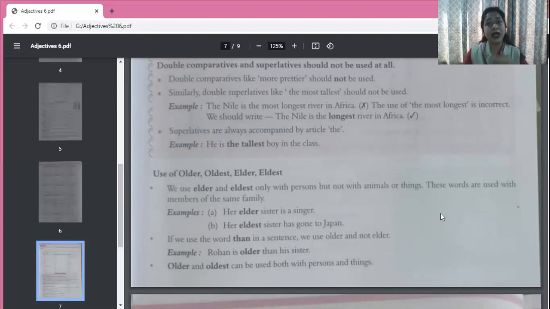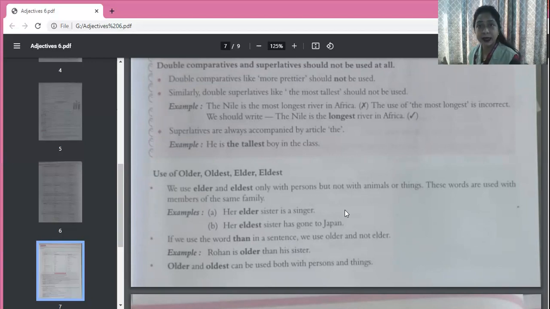When anyone out of the family is compared or anything is compared, then we use older and oldest. Look here, I will tell you. Her elder sister is a singer. Now, elder is used here for the sister. Sister means members of the same family. My sister means she is from my family.